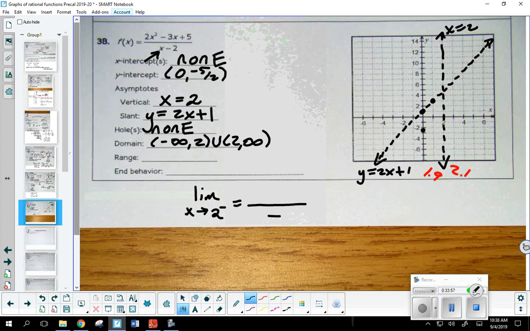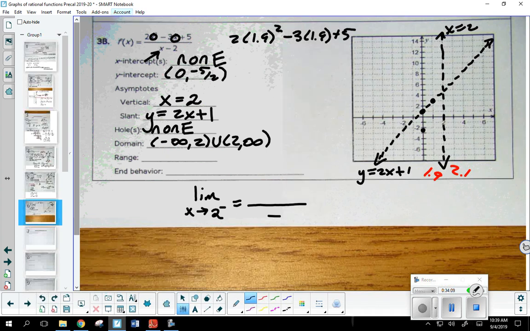I'm going to take the 1.9 and plug it in for every x up top. So basically I'm going to have 2 times 1.9 squared minus 3 times 1.9 plus 5. It doesn't matter to me what the actual value is. Will it be positive or negative? That will be positive. Okay. So what's a positive divided by a negative?